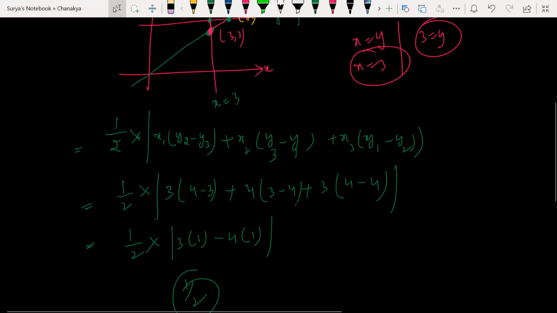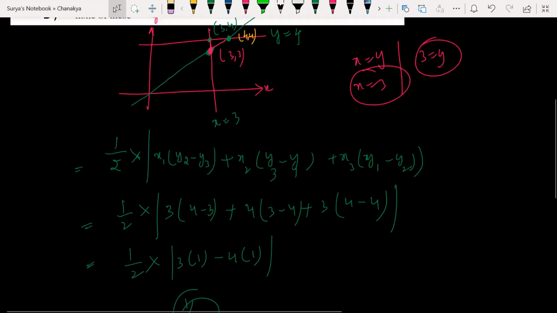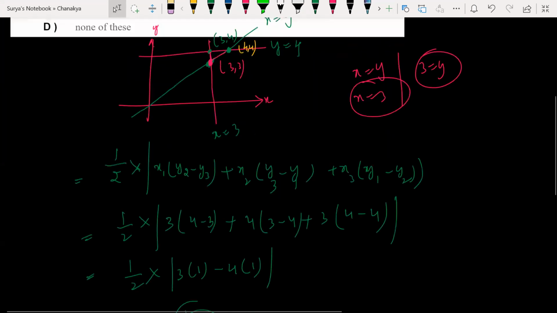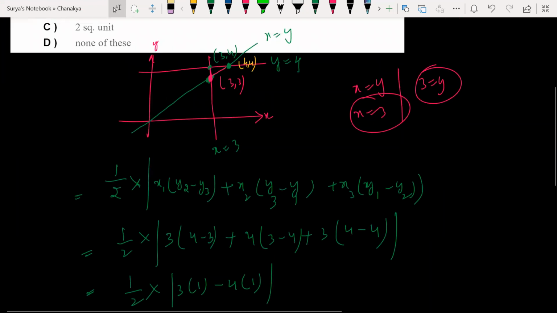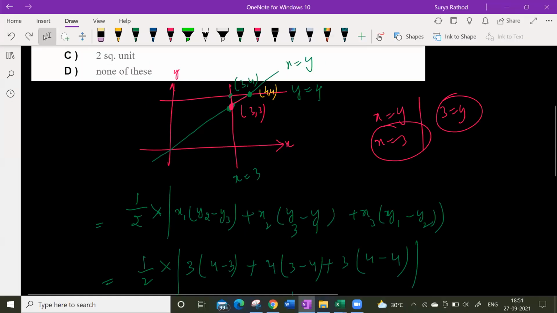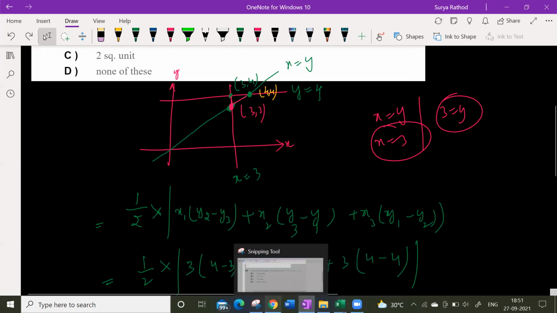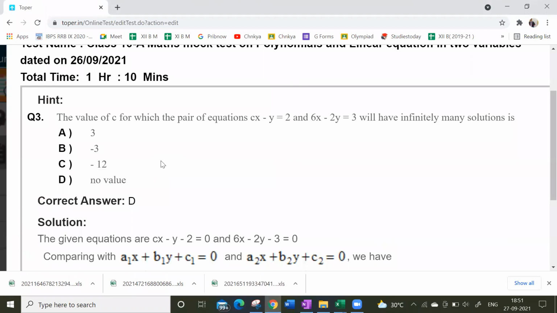Not an issue. See 1 2, 1 2 3, 2 3 1, 3 1 2. Right option, right correct formula. And as you said, what is your name? Anujip, you can find out the distance between these 2 points, and the distance between these 2 points, half into base into height. That formula you can apply. That is also correct. Okay. So that everyone knows this, many of you don't know this one. That is the reason we approached it in this way. Next, third one.